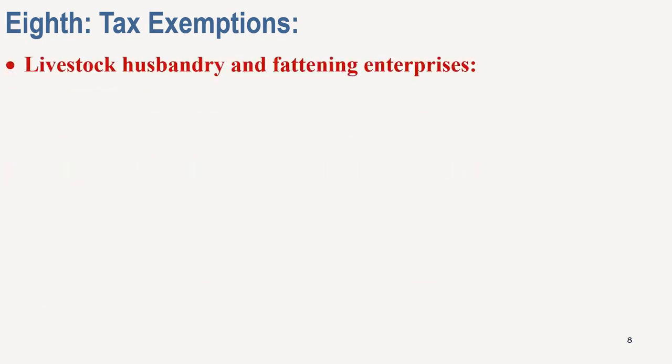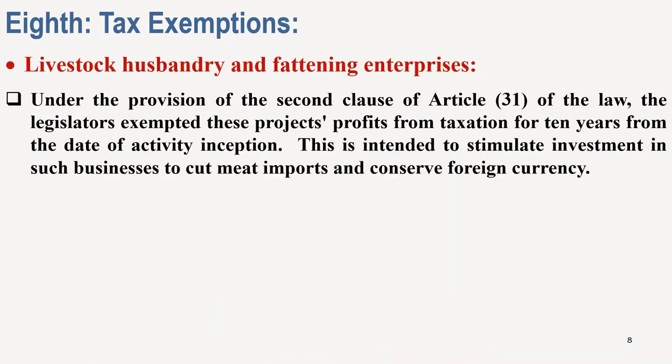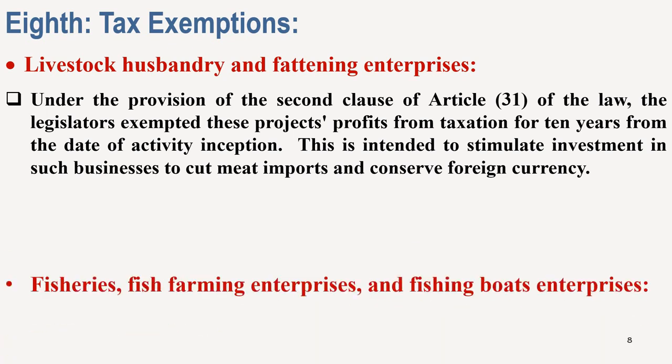Livestock husbandry and fattening enterprises. Under the provision of the second clause of Article 31 of the law, the legislator exempted this project's profit from taxation for 10 years from the date of activity inception. This is intended to stimulate investment in such businesses to cut meat imports and conserve foreign currency.